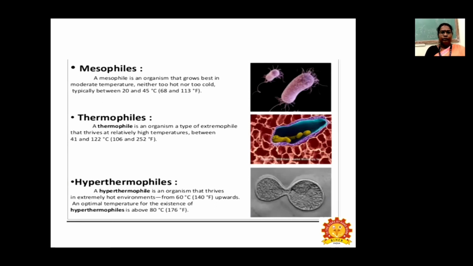Hyperthermophiles: a hyperthermophile is an organism that thrives in extremely hot environments from 60 degrees Celsius upward, and the optimal temperature for their existence is above 80 degrees Celsius. So these bacteria can survive at temperatures of more than 80 degrees Celsius.